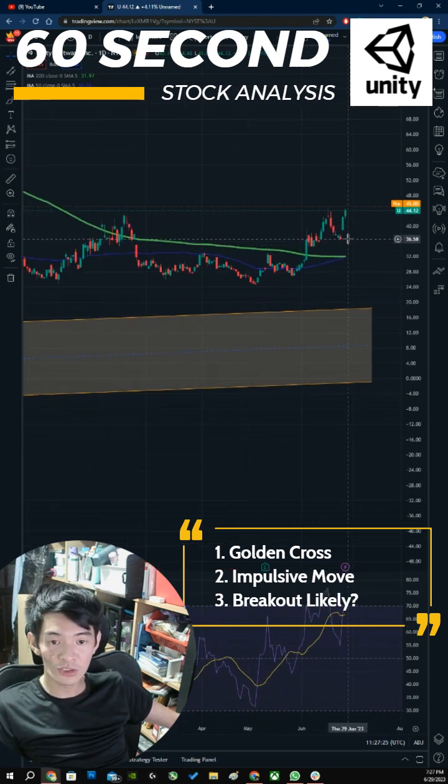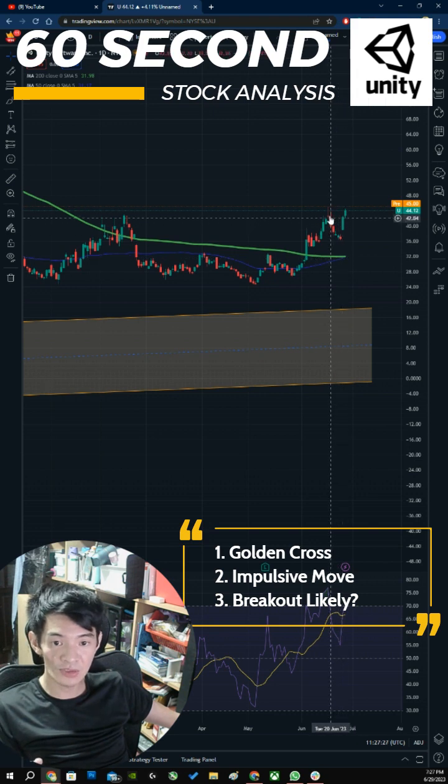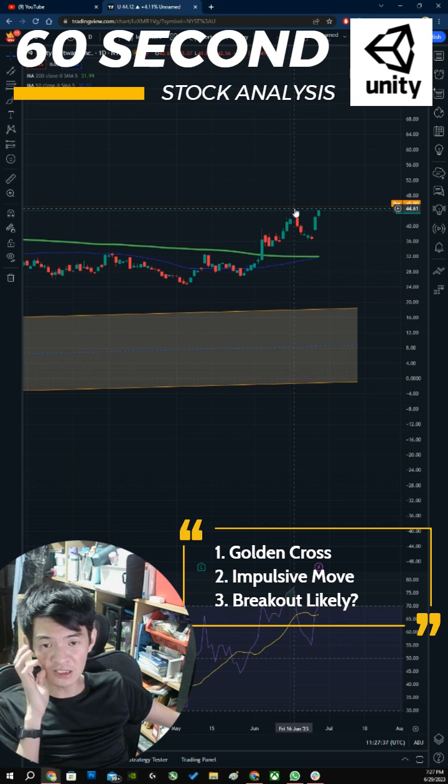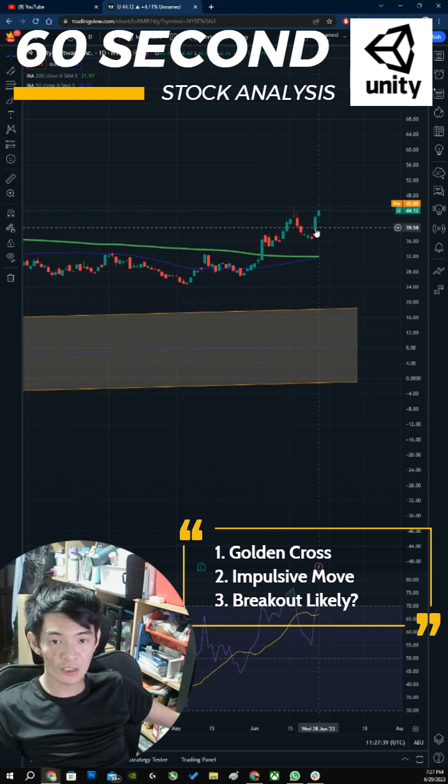The second thing that I find bullish is how, when we look at the candlesticks, it's very impulsive towards the upside. You can see that it took 1, 2, 3, 4, 5, 6, 7 days of selling over here, and immediately, just after two trading days, we are back to this so-called near-term all-time high.